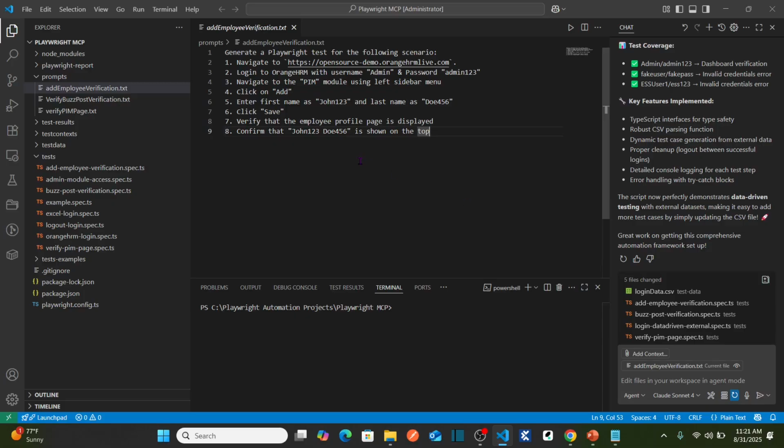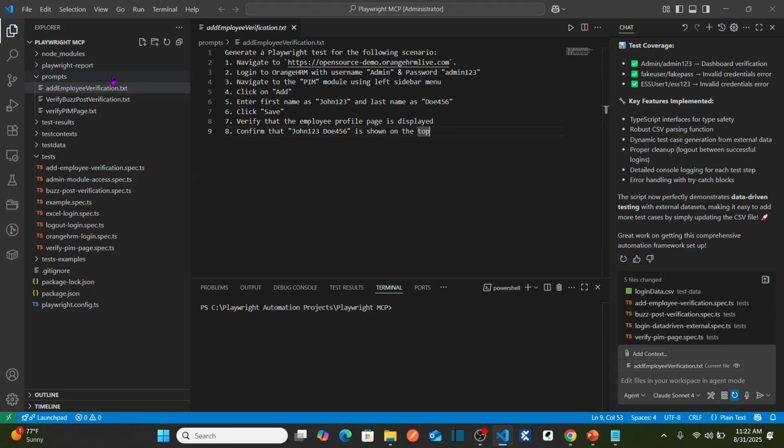So this is our Visual Studio. In my previous lesson, as I told you, I have showed you how you can use the prompt files, and then by using these prompt files we have automated test cases without using a single line of code. So in today's lesson, let us see how I can perform the data driven testing.